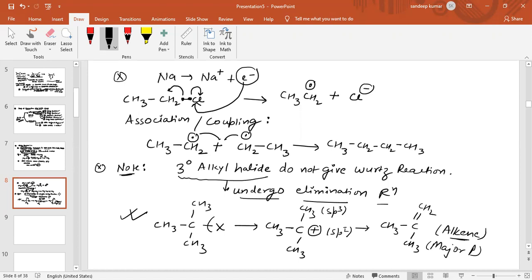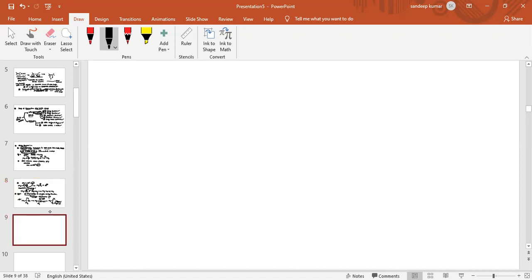Now it is clear to all of you. So basically, when we use 3-degree alkyl halide, it does not give Wurtz reaction because it undergoes elimination reaction easily, so alkene is obtained as a major product. Now see, what are the other features of Wurtz reaction? We have seen that 3-degree alkyl halide does not give Wurtz reaction.